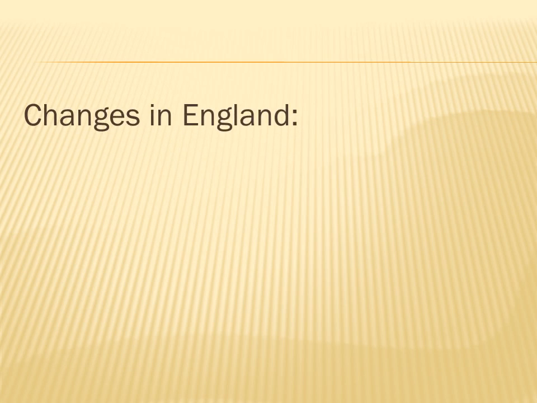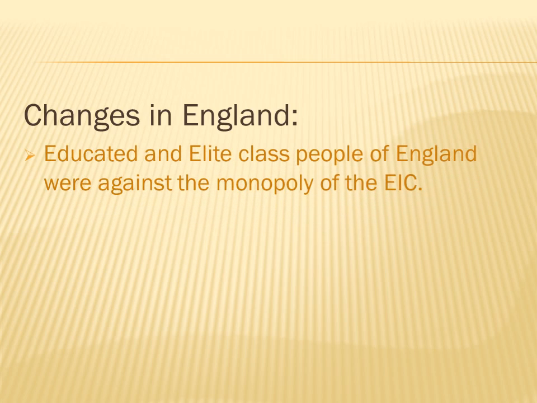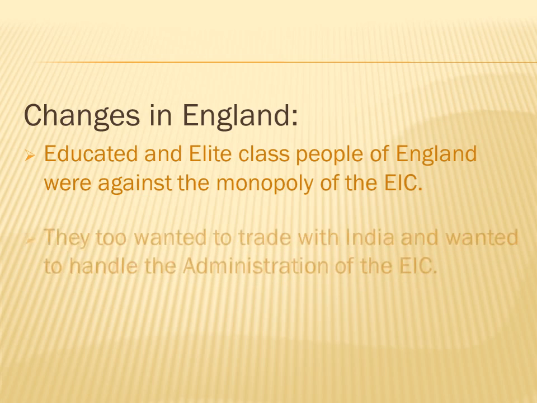Changes in England. What were the changes that were happening in England so that the British government was forced to pass this Regulating Act? Educated and elite class people of England were against the monopoly of the East India Company. They didn't like the monopoly that was given to the East India Company by the British. They too wanted to come to India and trade with India. So they asked the British government to abolish the monopoly of the East India Company so that they could also carry out trade with India.